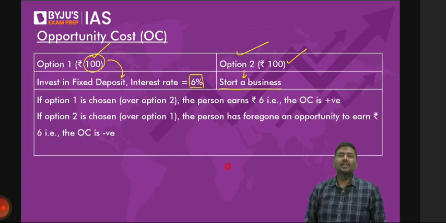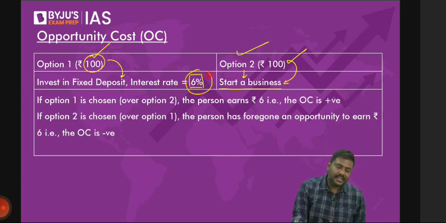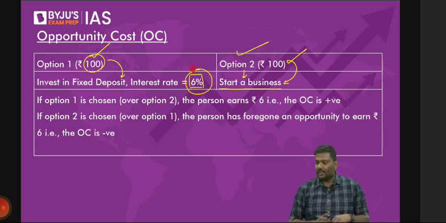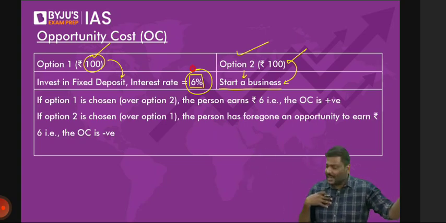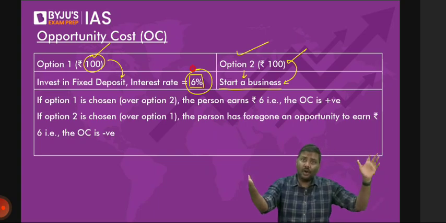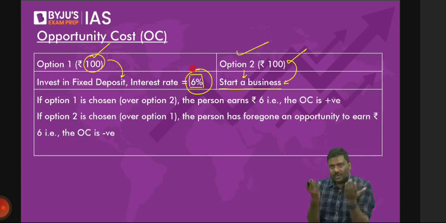Now, is it okay if I say that if you invest 100 rupees and start a business, you will have to sacrifice the interest of 6 rupees? I'll repeat it again. You have 100 rupees. You can either deposit it in a bank or start a business. Now you decided to start a business, which means you will not be earning the interest of 6 rupees. Yes or no? I hope you understand now. It's a choice that you have.